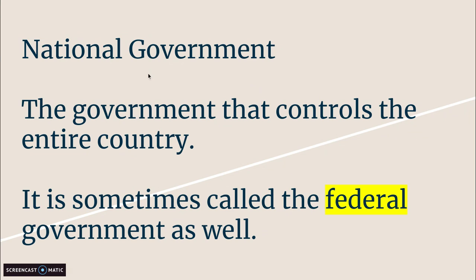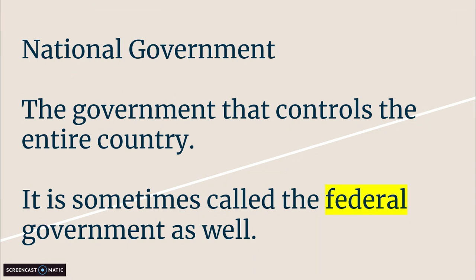So, yesterday you began to read about the national government, and I hope all of us know what national government is now that we've read it. The national government is the government that controls the entire country. So the United States has a national government.